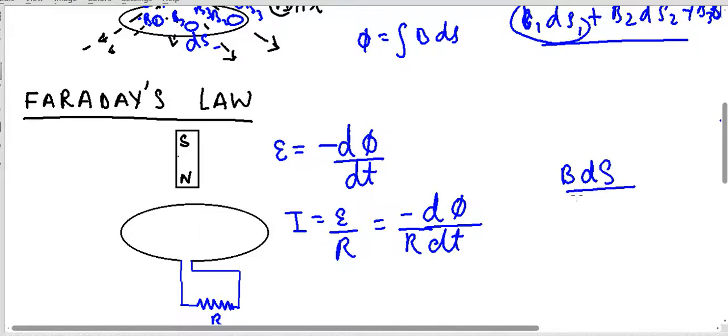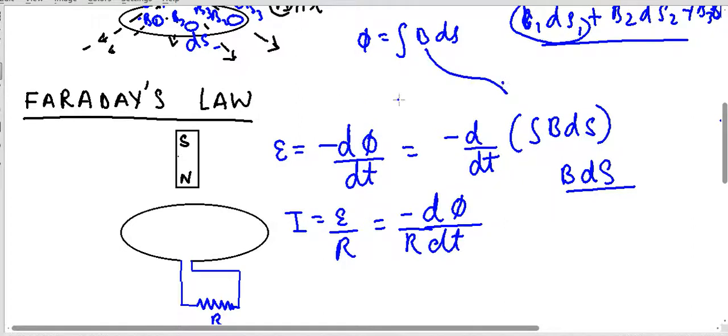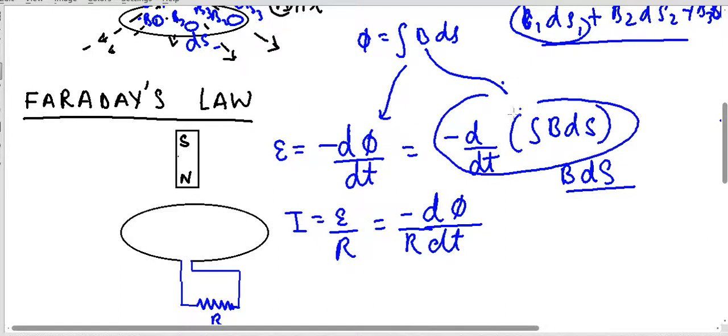If I substitute phi from this equation, I don't want to make it very complicated, but it will look like the rate of change of flux, and flux can be written as the integration of B dot dS. So I am just substituting the value of phi from this equation into this equation to get this equation.